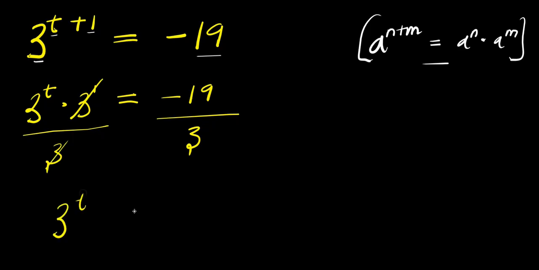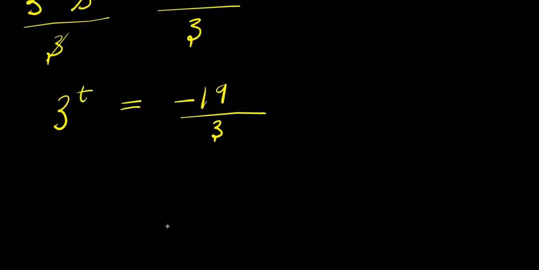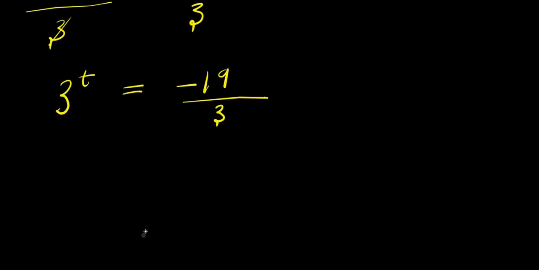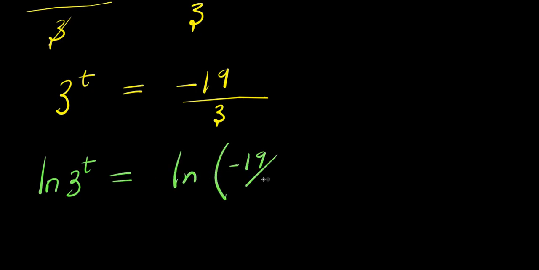I have 3 power t equals negative 19 divided by 3. Now, what I can do will be to apply natural log. I have natural log of 3 power t, this equals natural log of negative 19 divided by 3.